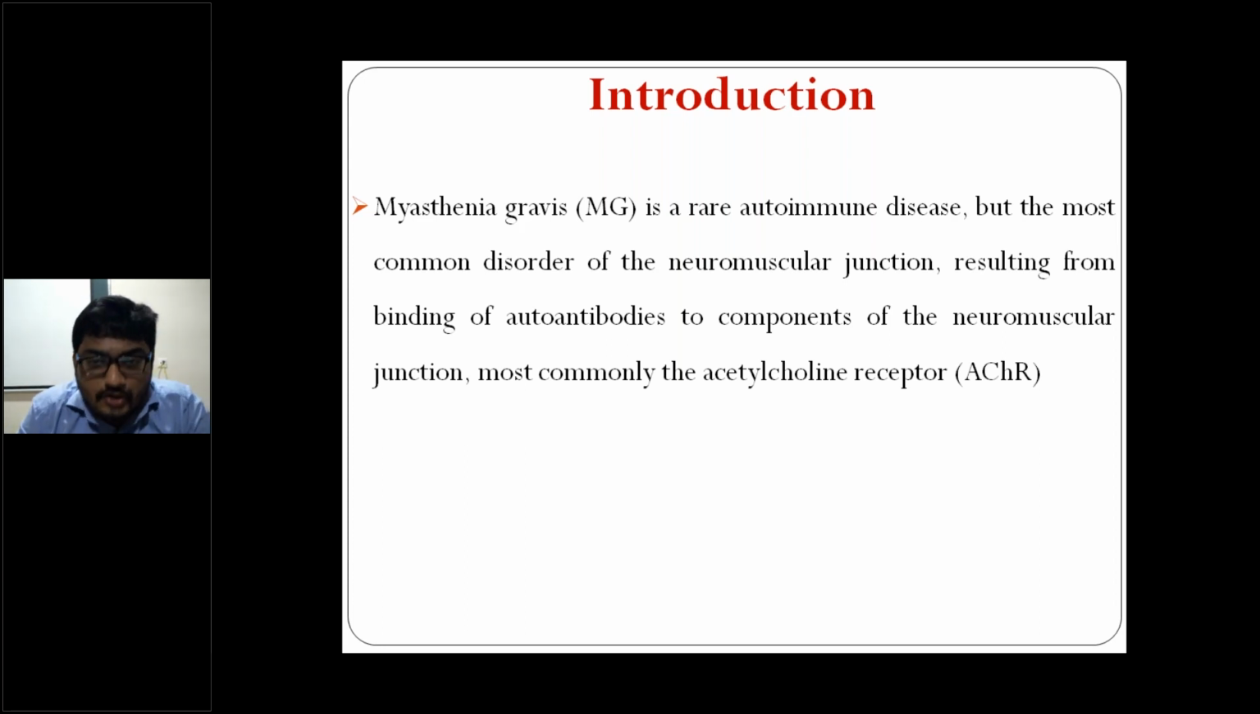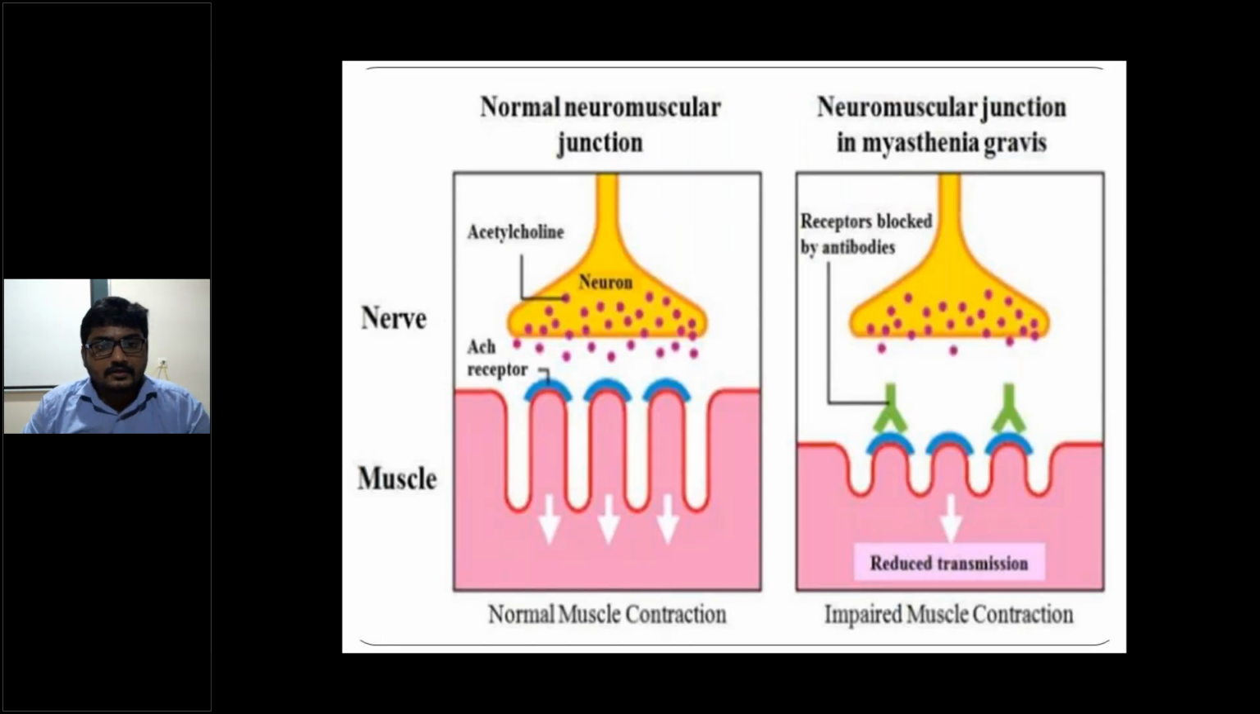So myasthenia gravis is a neuromuscular junction disorder resulting from antibodies to the components of the neuromuscular junction, most commonly the acetylcholine receptors, right? This is the acetylcholine receptor. So this is a normal muscle contraction. If you see here the receptors, the acetylcholine. This acetylcholine receptor is blocked by the antibody. So what happens? The acetylcholine will not be coming to this postsynapse. So there will be reduced transmission, and the patient will present with weakness. Simply, impaired muscle contraction in myasthenia gravis. So this is a postsynaptic disorder, right?